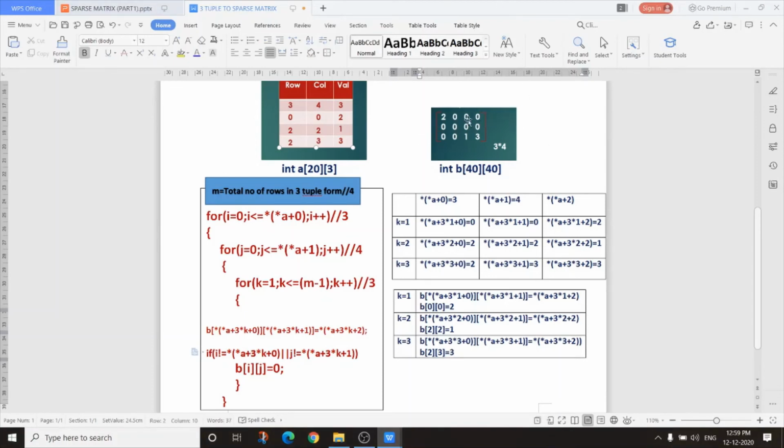Now remaining all places we have to fill by 0. So if i not equals to star a plus 3 into k plus 0 whole star or j not equals to star a plus 3 into k plus 1 whole star, that is, i not equals to this row number 0, 2 or 2, or j not equals to 0, 2 or 3, then you have to write Bij equals to 0. That is, if these row numbers or these column numbers are not matched, then those places are filled with 0.